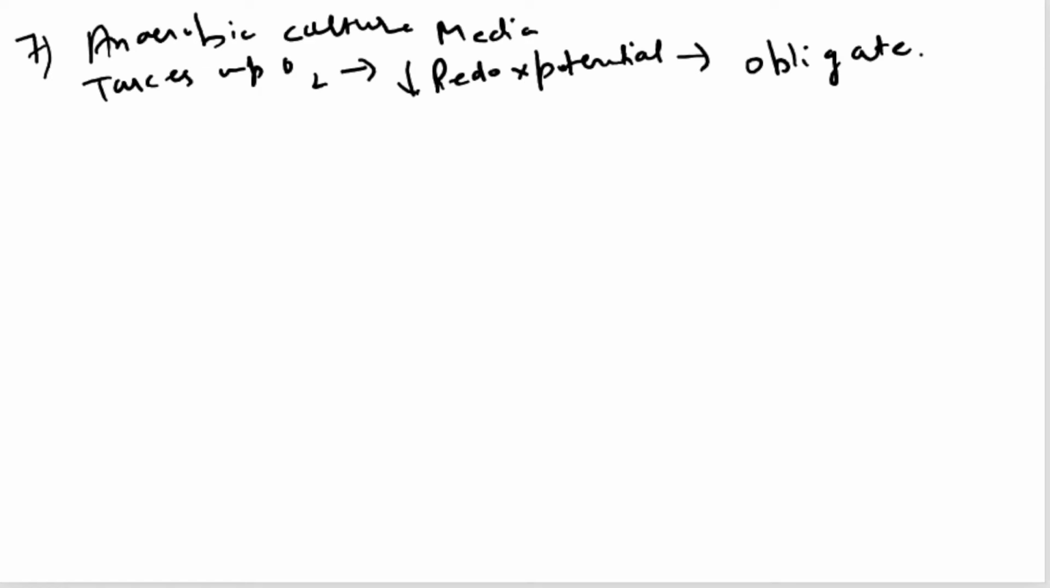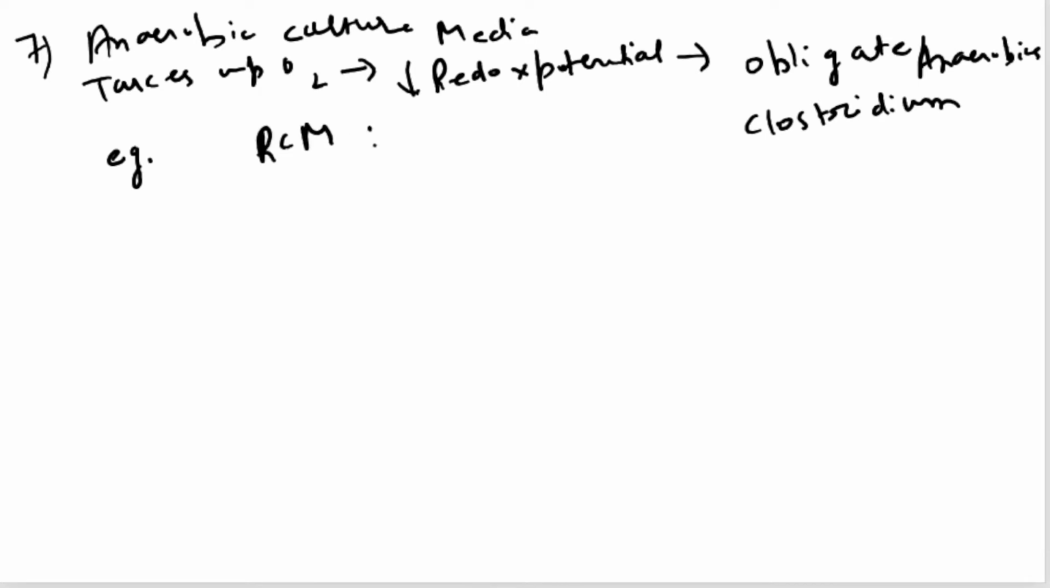This culture media makes the surroundings favorable for the growth of obligate anaerobes like Clostridium. An example of anaerobic culture media, a very famous one, is RCM broth. RCM stands for Robertson's cooked meat.